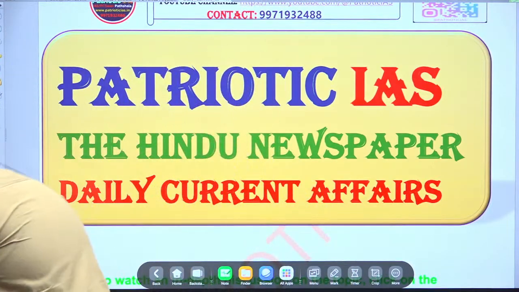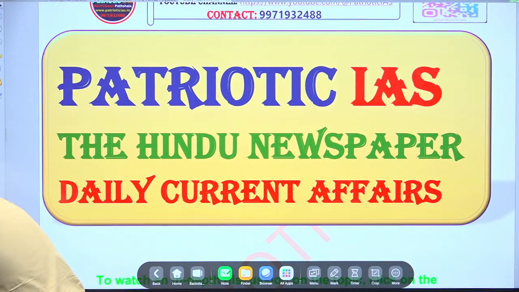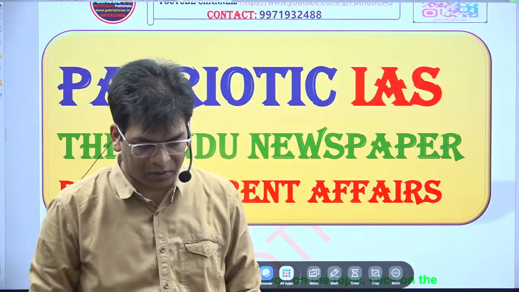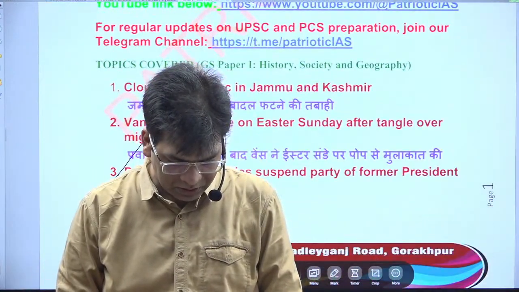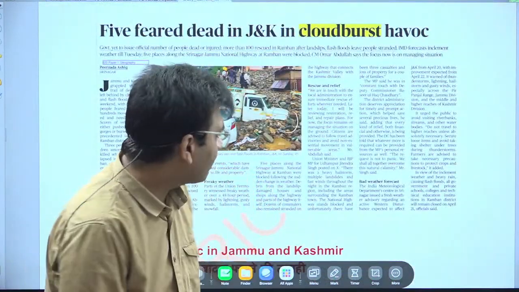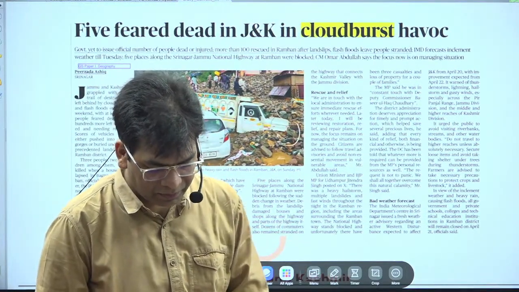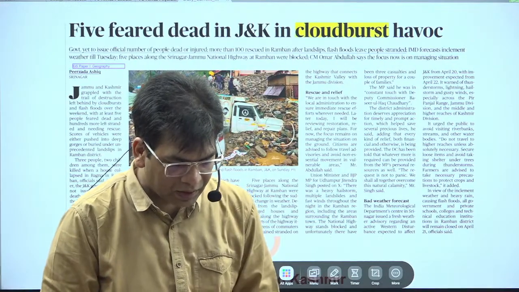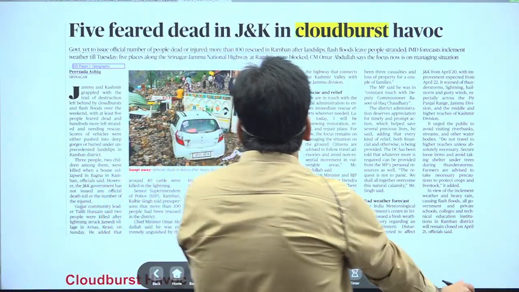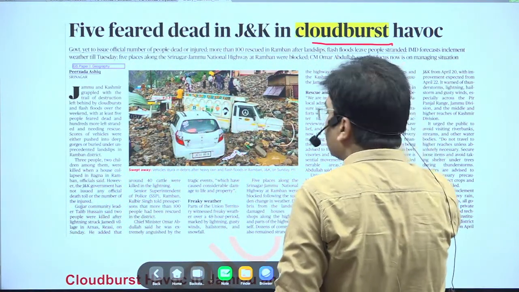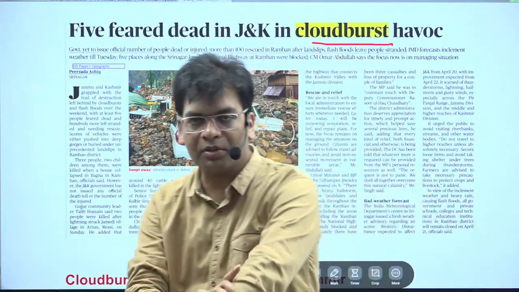Okay, so let's start with the first topic from GS Paper 1. The first topic that we are going to start from GS Paper 1 is the event of cloudburst that has taken place in Jammu and Kashmir. Here it is given that 5 were dead in Jammu and Kashmir in a cloudburst. So here you should know what a cloudburst is.